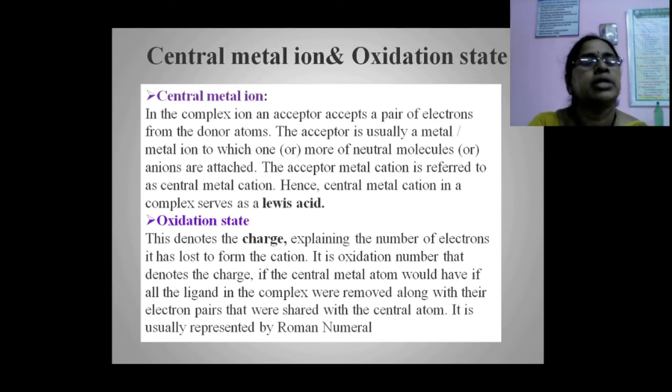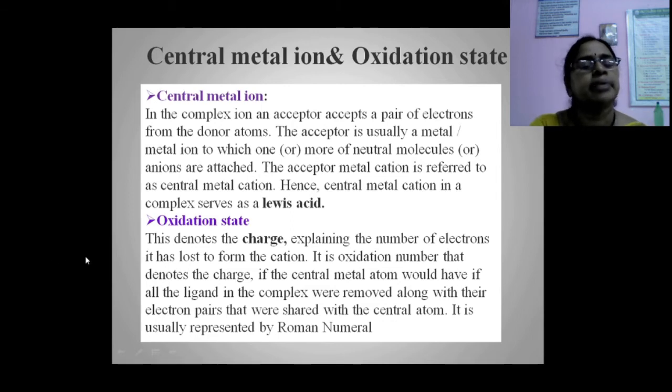The central metal ion in the complex ion is an acceptor; it accepts a pair of electrons from the donor atoms. The acceptor is usually a metal or metal ion to which one or more neutral molecules or anions are attached. The acceptor metal cation is referred to as the central metal cation. Hence, the central metal cation in a complex serves as a Lewis acid.